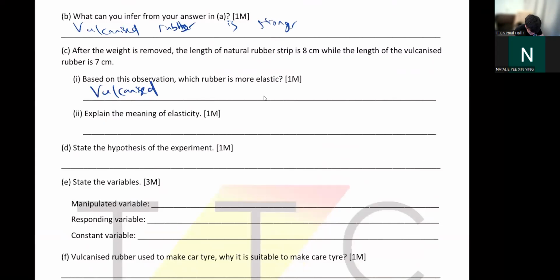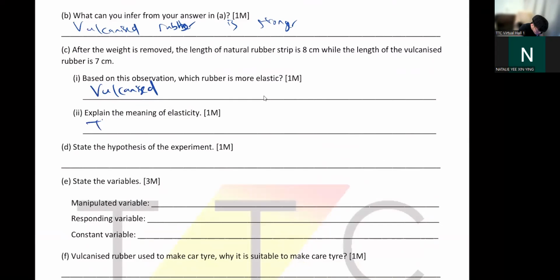What is the meaning of elasticity? How do I put this? Flexibility is an ability. Elasticity is an ability.